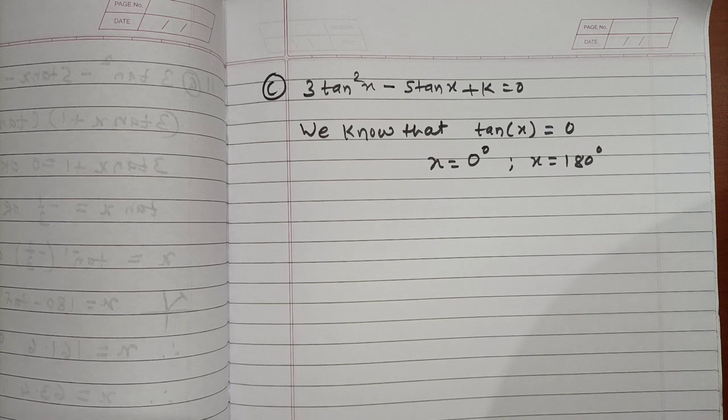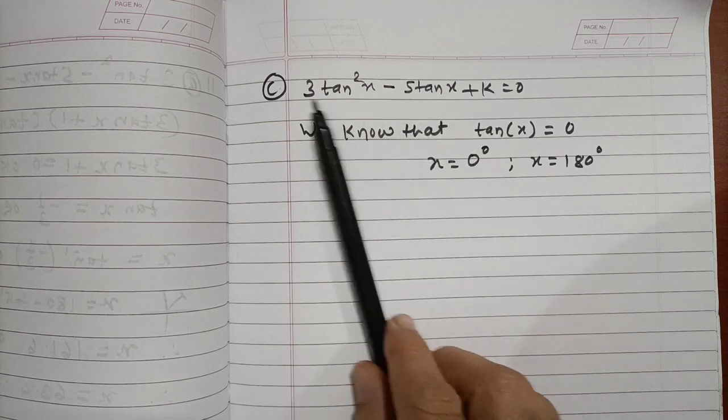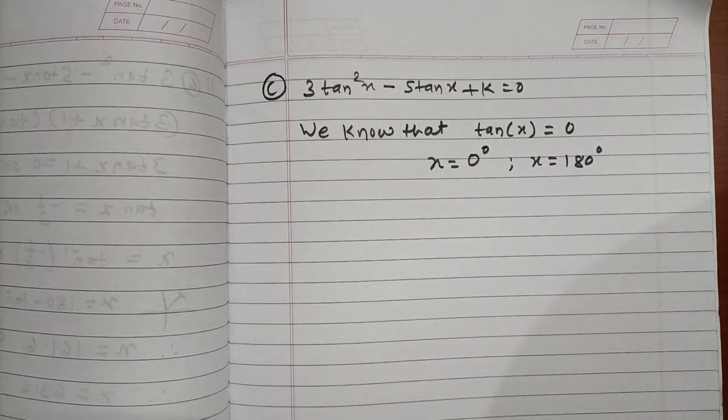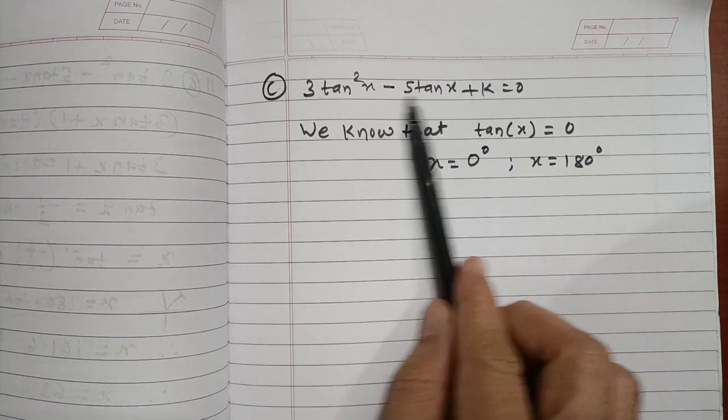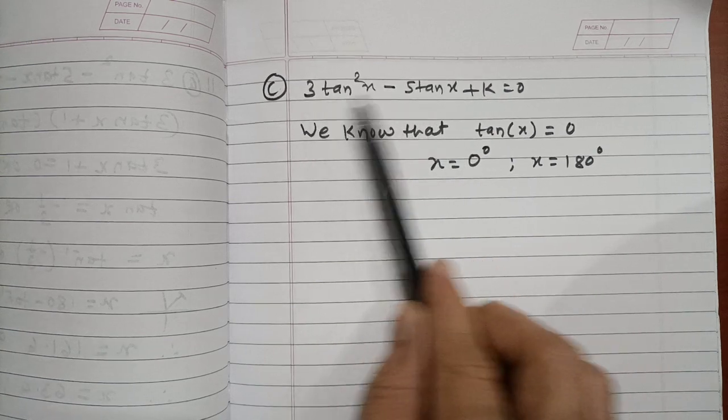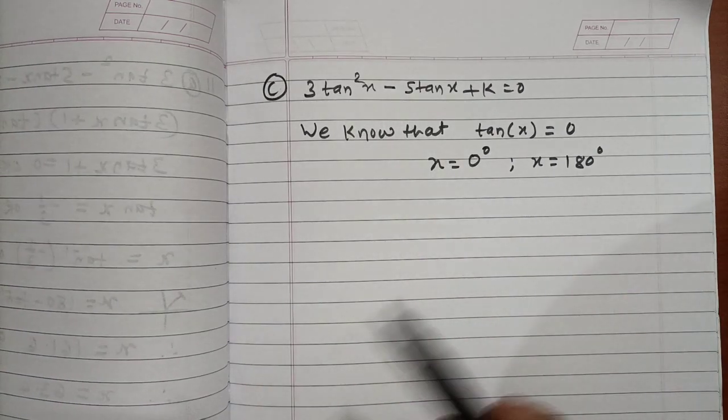Now to get the 2 solutions, we set k is equal to 0. Why? The simple reason is that if k is 0, we can take tan common, so we will get the 2 factors, and obviously from the 2 factors we will get the 2 solutions.